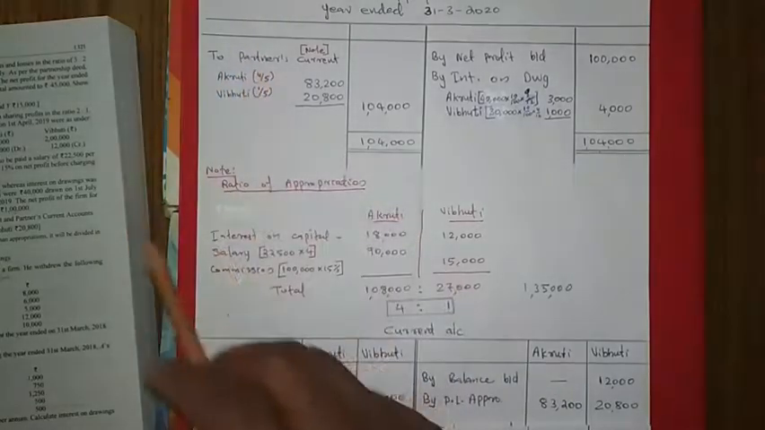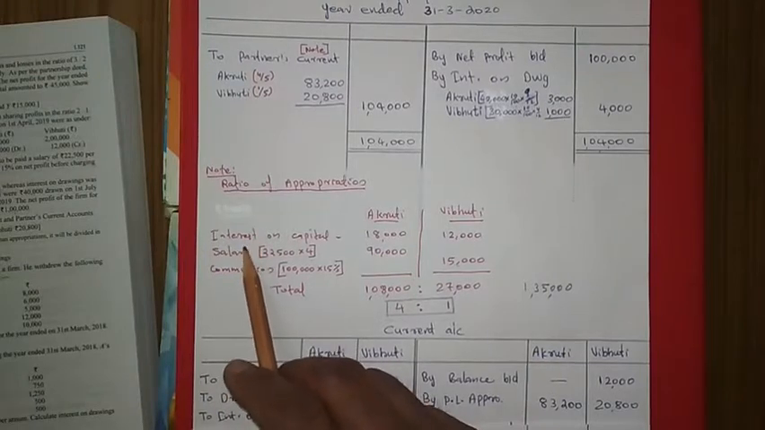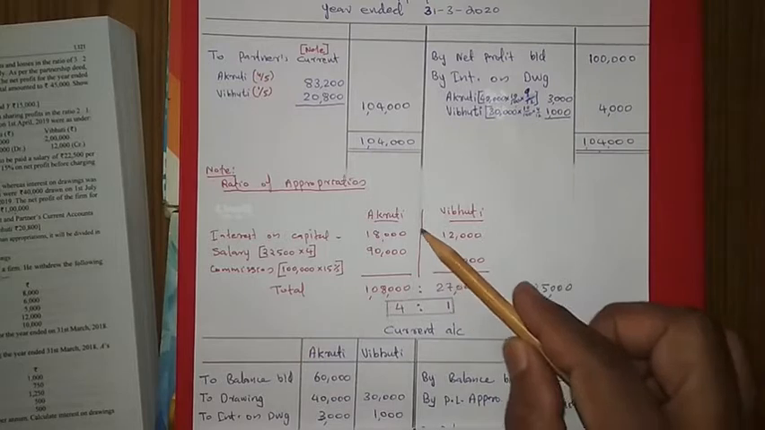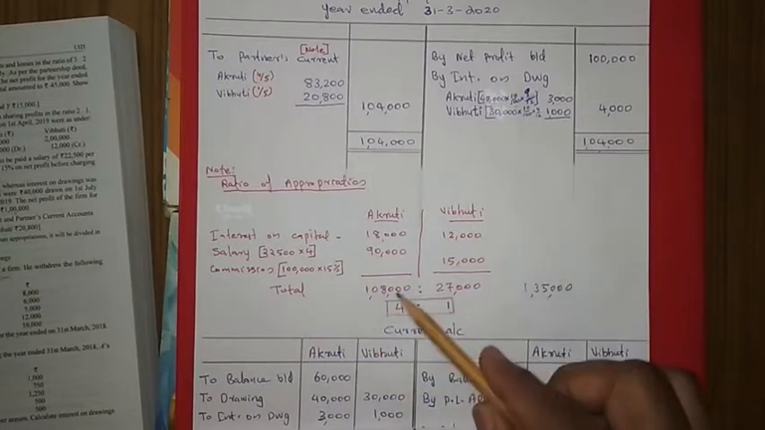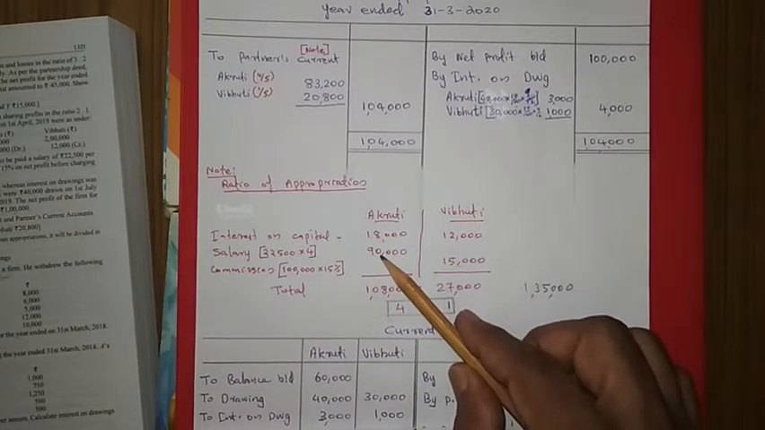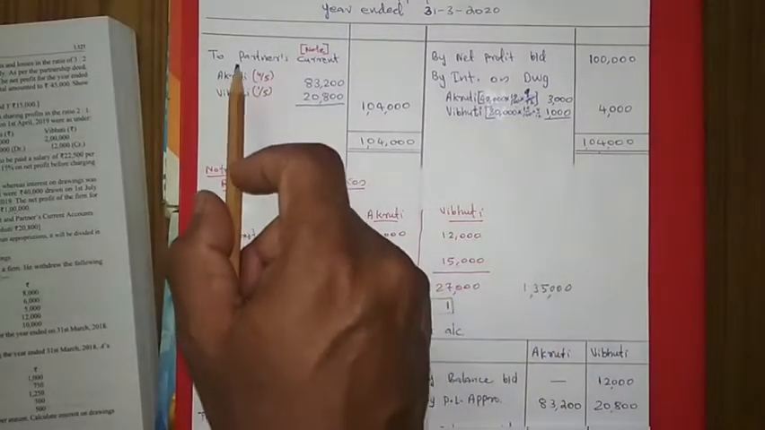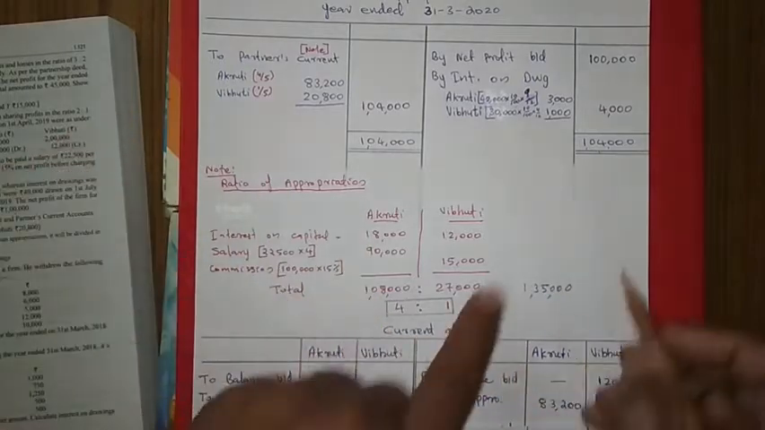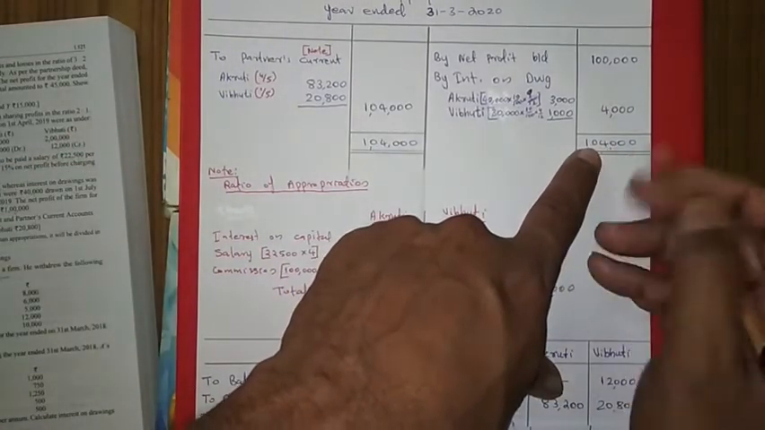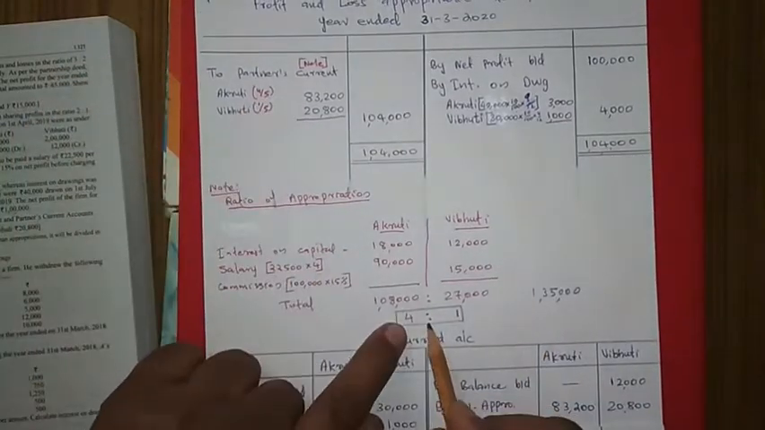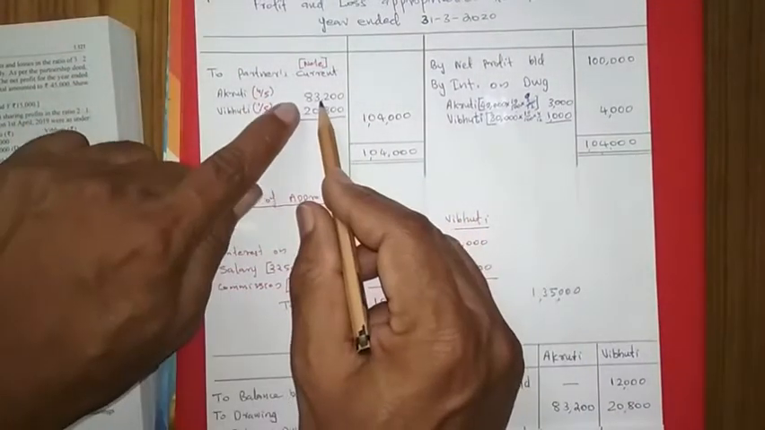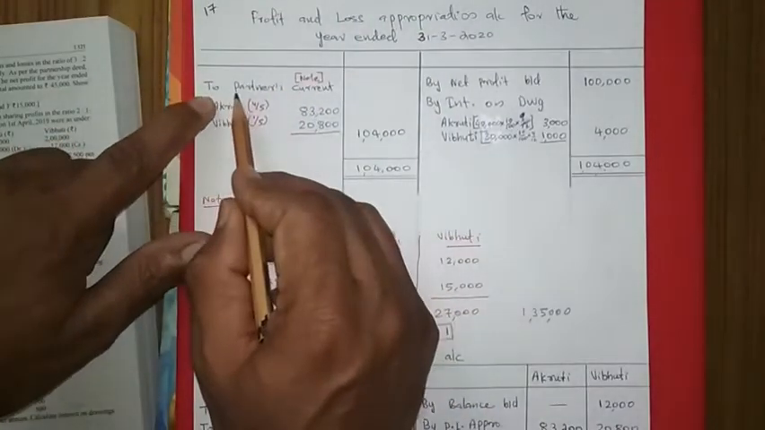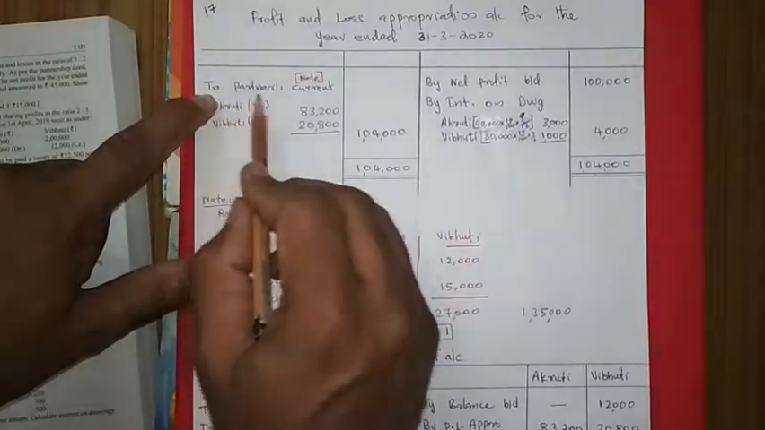But here not only interest on capital, there is salary for one partner, and for another partner interest on capital and commission. We cannot decide exactly how much interest he is getting, how much salary he is getting. We cannot identify clearly. That is why we are not writing 'to interest on capital, to salary'. Anyway, that available profit, this 1,04,000, we are distributing in this proportion 4:1. That is done there, 83,200 and 20,800. This we are transferring to the partners' current accounts because the capital account is fixed.